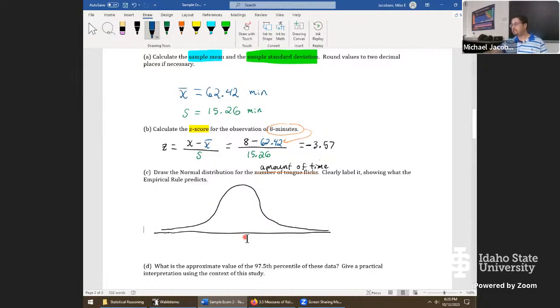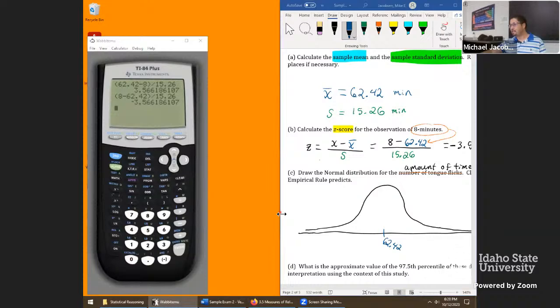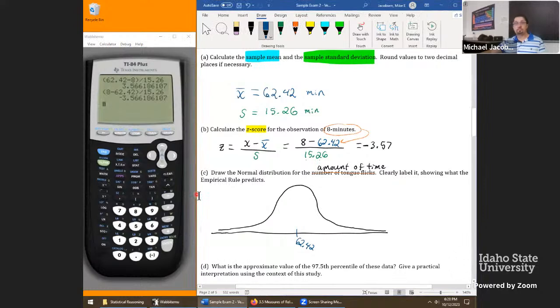Once we have that in, at the very center right here, we put in the typical value of 62.42 minutes. So 62.42 goes here. After we have that key location in, we're going to just use the calculator a whole bunch. So this is probably what I would do on a real exam. Place a 62.42. Then I'll go plus, look up standard deviation, 15.26. And that's going to be our next value, 77.68.